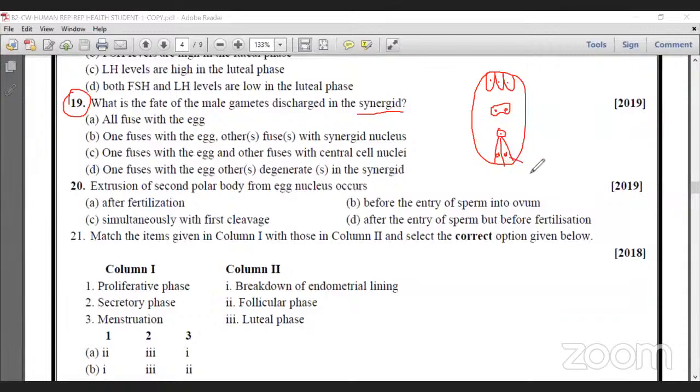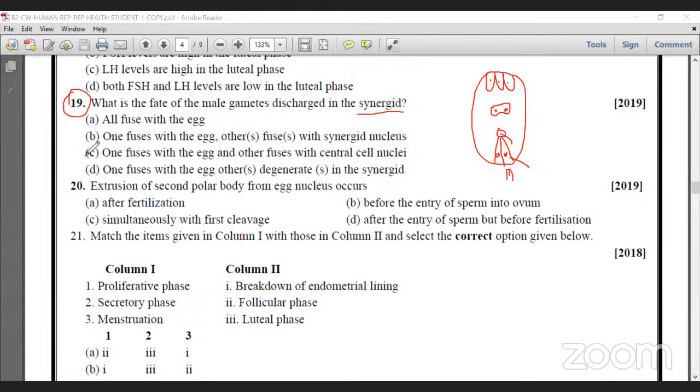So these are synergids. Synergids support penetration of the pollen tube. At the time of fertilization, the 2 male gametes are released inside the embryo sac. The first gamete fuses with the egg cell that develops into the zygote. Then the second gamete fuses with the secondary nucleus that develops into endosperm. That's why it is called double fertilization and triple fusion.